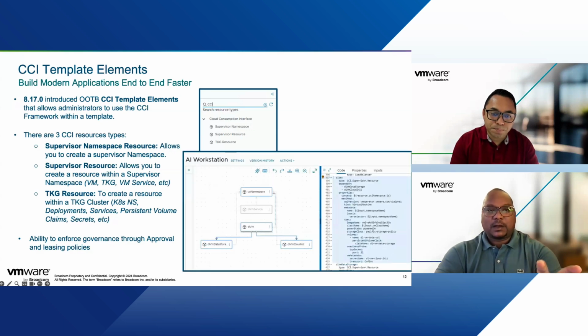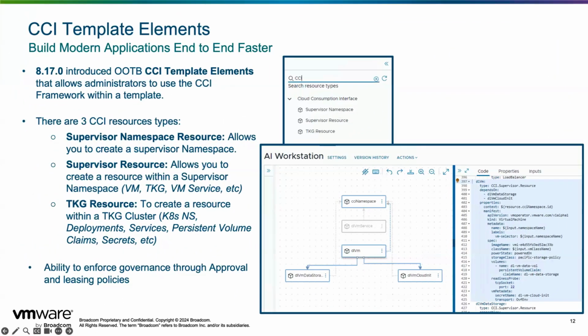Exactly. That's how, when you package everything together within a template, you can create something like this. And I just want to call out the AI services that Broadcom offers as part of VCF with additional licenses. Once you enable the license, you are able to create those AI related constructs as well, like AI workstations, RAG pipelines and things like that. And those AI workstation elements are also Kubernetes based, right? Most of them, yes.